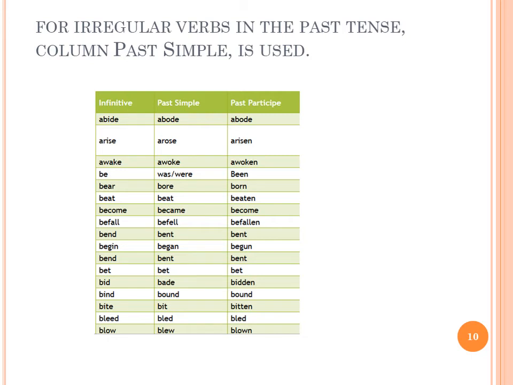For the verb become, past simple became. For the verb bet, second column, past simple, bet. Blow, blew, blown. Past simple of the verb blow is blew.